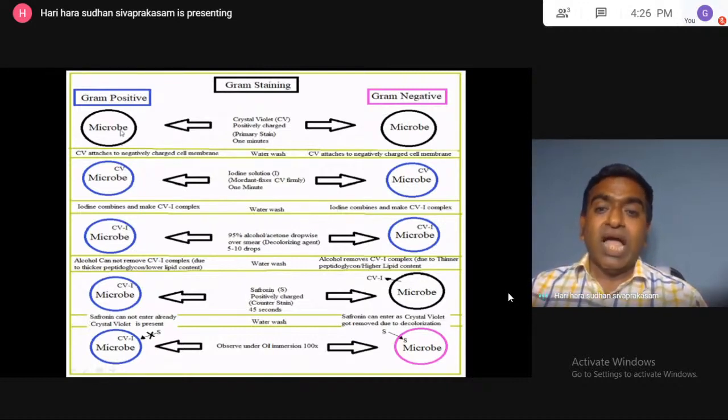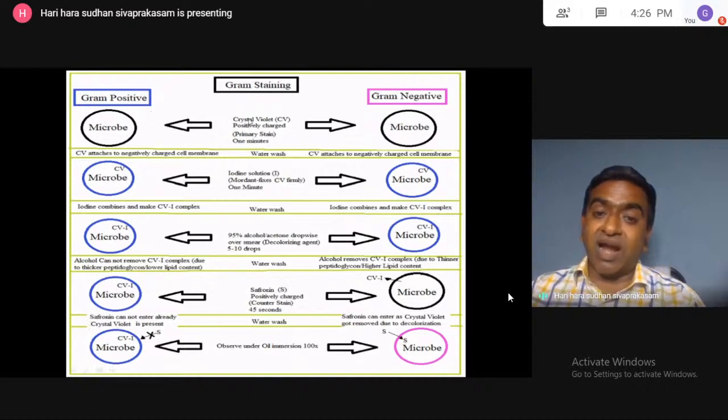So how is gram staining done? The procedure is explained here. First we have to add the crystal violet, which is positively charged. As I told you, the microbe's cell wall is negatively charged.